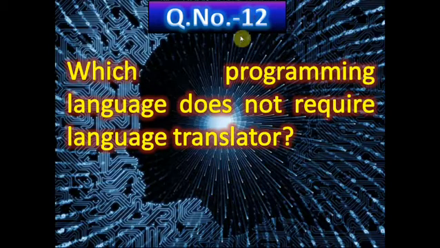Now question number 12, which programming language does not require a language translator? In which programming language is there no use of a language translator? It means in which programming language the programming codes are already written in the form of object code, or in the form of 0 and 1, so that the language translator is not required. The correct answer is MLL. In MLL, the program codes are already written in the series of 0 and 1, so a language translator is not required.